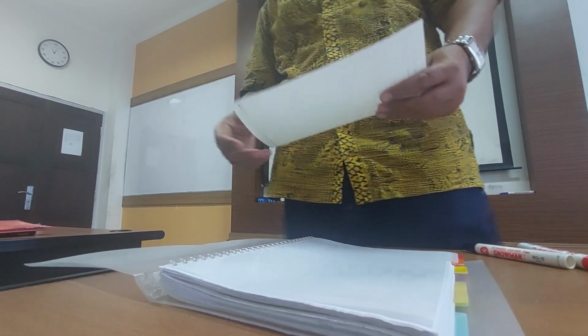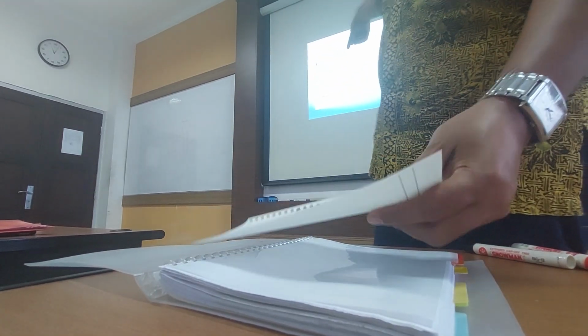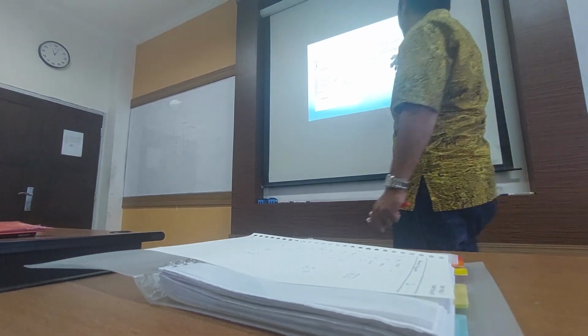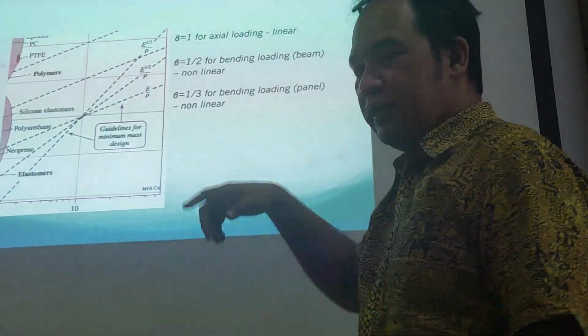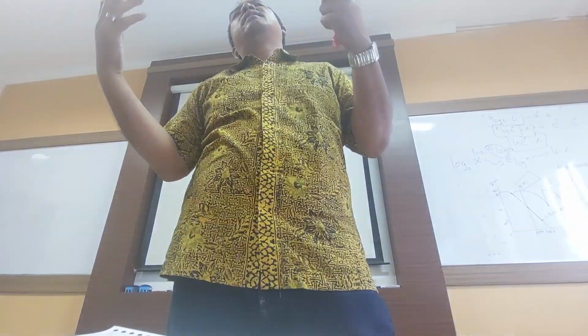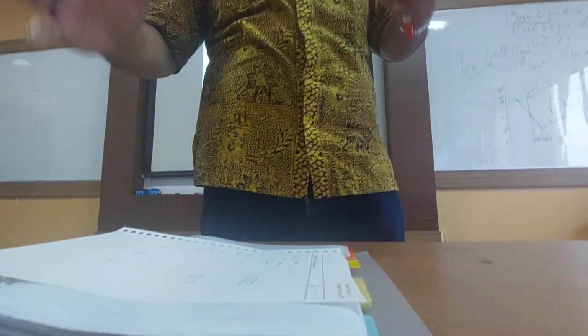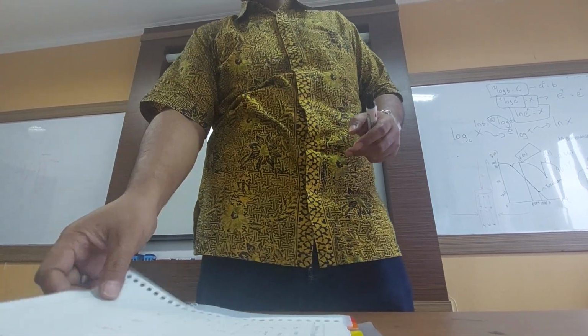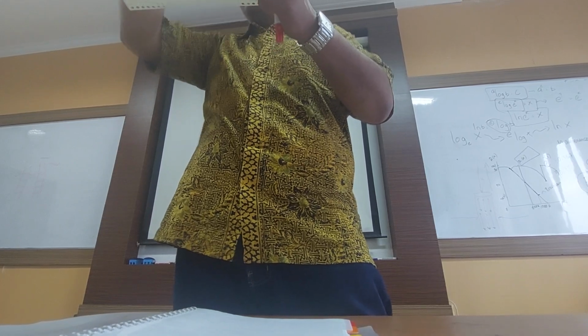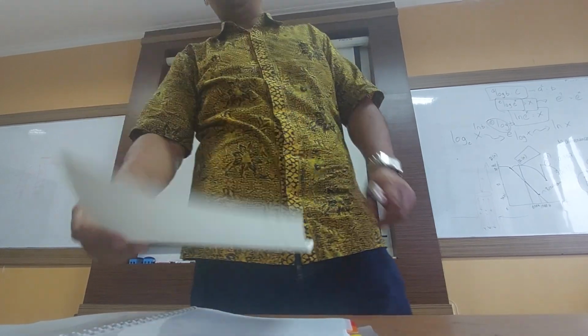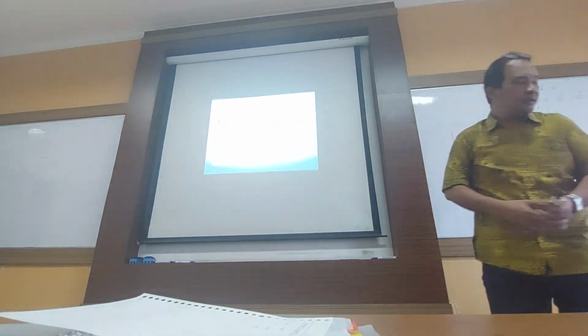Airplane wings, that's bending. So the crack is bending. The linear is one piece of paper, and bending loading panel is non-linear. It means like an airplane wing, but the crack is anywhere. Not at one point, but it can bend at any point. Yeah. You can choose it.